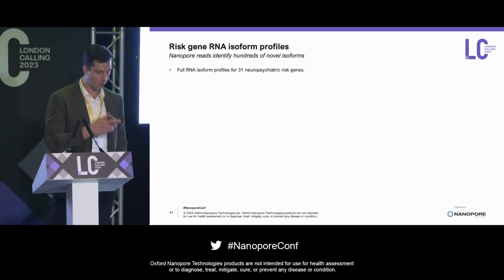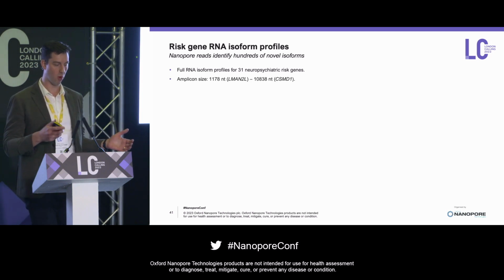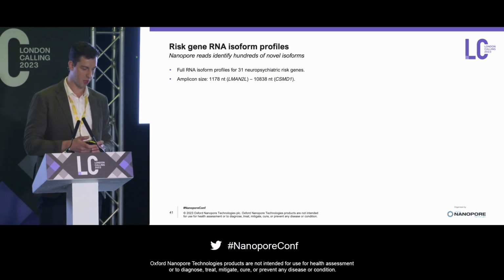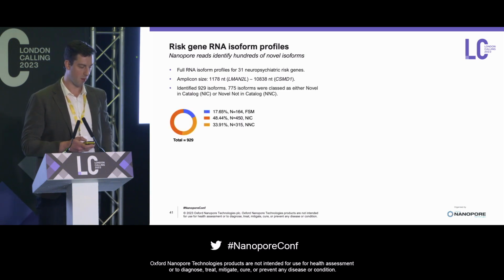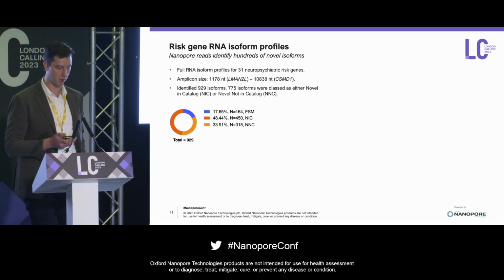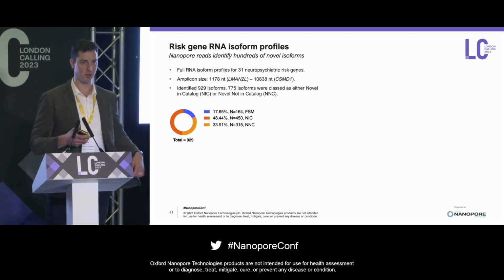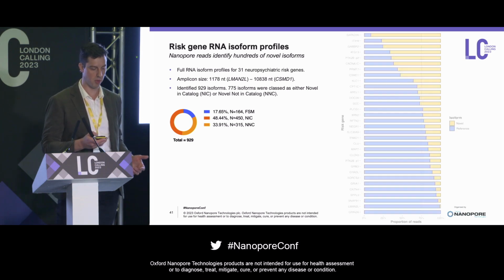So, some results covering all of the risk genes that we have profiled so far. Our amplicon size ranged from about 1.1 kb for the bipolar risk gene LMAN2L, all the way up to just under 11 kb for the schizophrenia risk gene CSMD1. In total, we identified 929 isoforms. 775 of these were classified as either novel in catalogue or novel not in catalogue. Novel in catalogue is where it's using known junctions, whereas novel not in catalogue has at least one novel splice site.